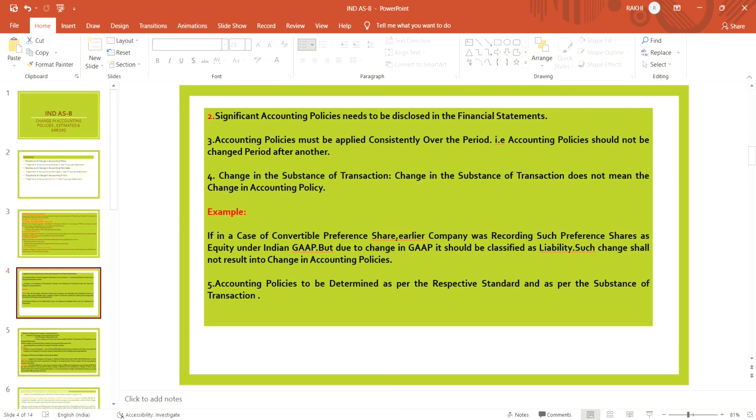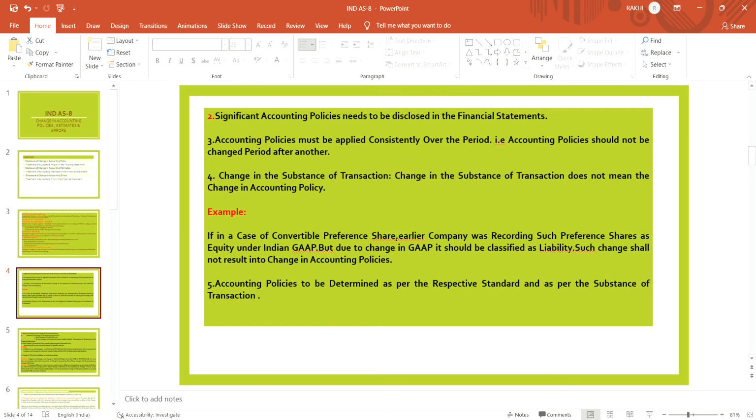Change in the substance of a transaction does not mean a change in accounting policy. It is explained via an example: in the case of a convertible preference share, earlier the company was recording such preference share as equity under Indian GAAP, but due to the change in GAAP, it should be classified as a liability. Such changes shall not result in a change in accounting policy.